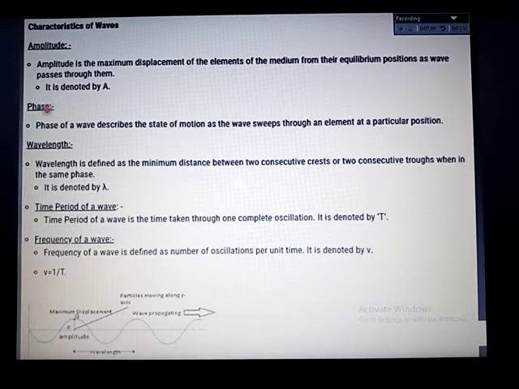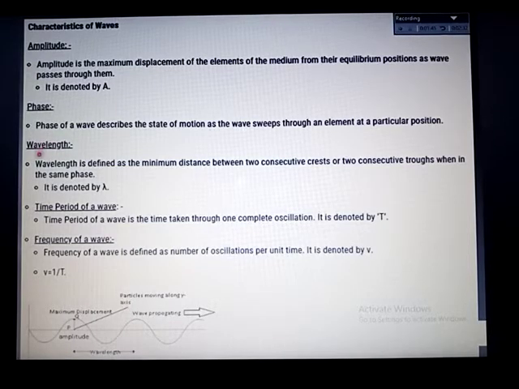The second terminology which we are going to study here is phase. The phase of a wave is described as the state of motion as the wave sweeps through the element at a particular position. For example, you can see the wave diagram here. It starts from the mean position, goes negative down, and then goes up. So the position of the wave is considered as the phase, whether it is plus or minus, which we can decide by the behavior of the waves.